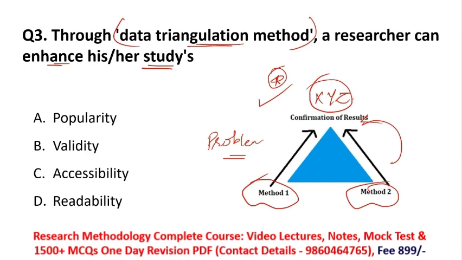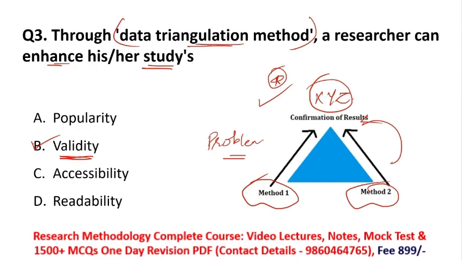That means the data triangulation method is showing us validity, how valid our results are. That's why the correct option is option B, validity. Through data triangulation method, a researcher can enhance whether his or her study is valid or not. So option B is the right answer.